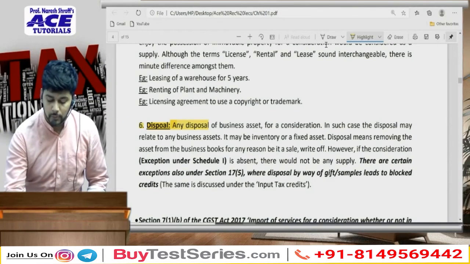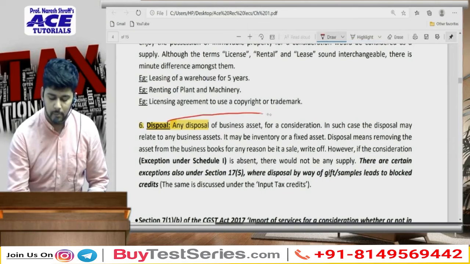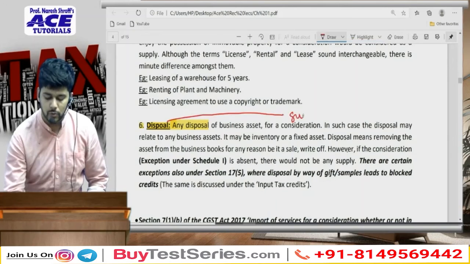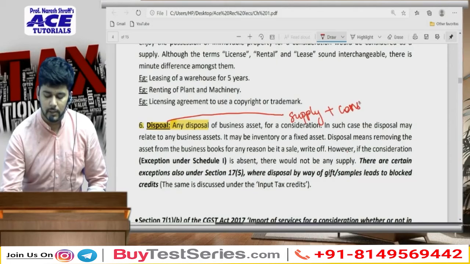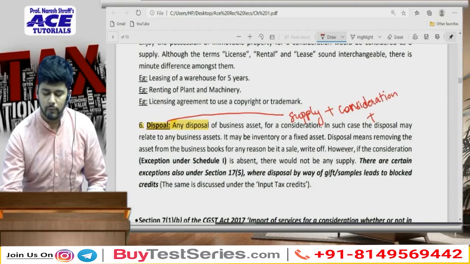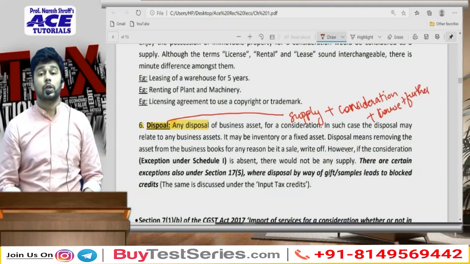And because this disposal activity amounts to supply, and if it is happening for a consideration, in the course or furtherance of business, therefore it will be liable for GST.